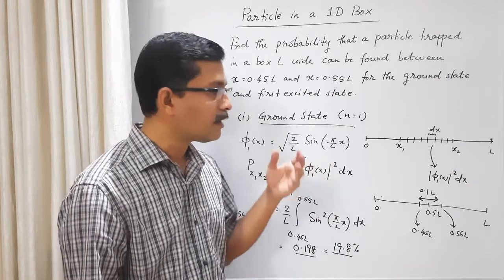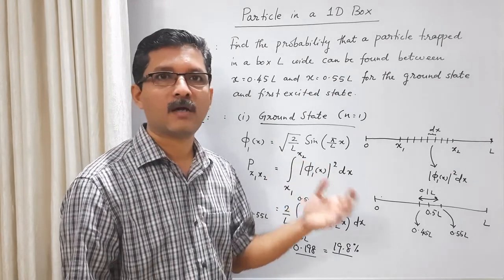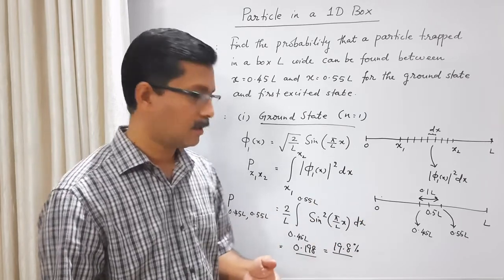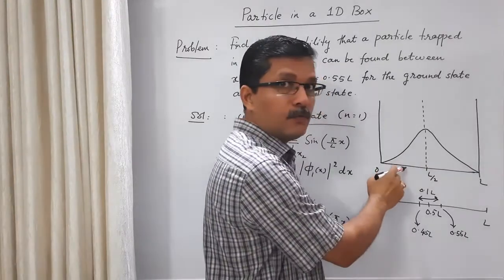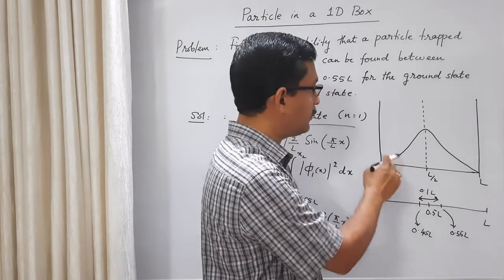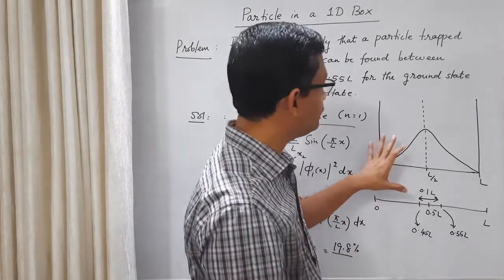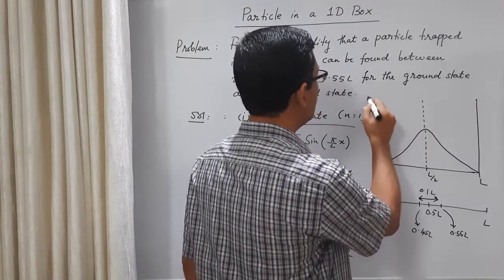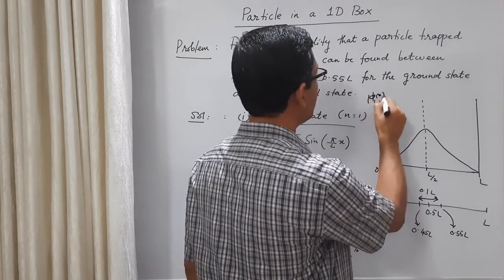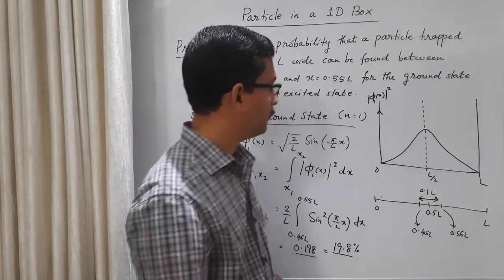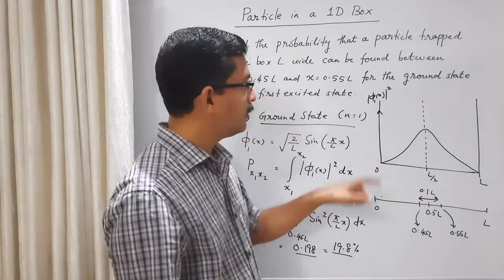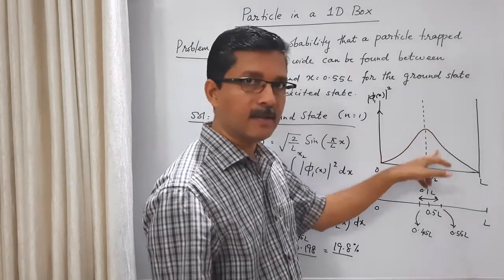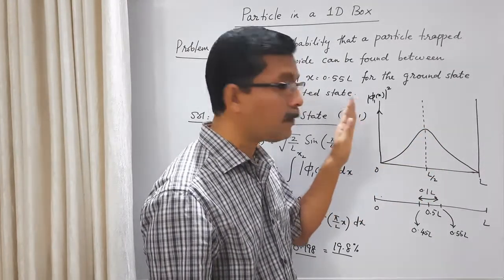Let us recall the plot of the probability density function when the particle is in the ground state. This was the graph we plotted in the previous class, for the ground state wave function. This is the plot of mod phi 1x square. So we can see that the probability density is maximum at the middle.